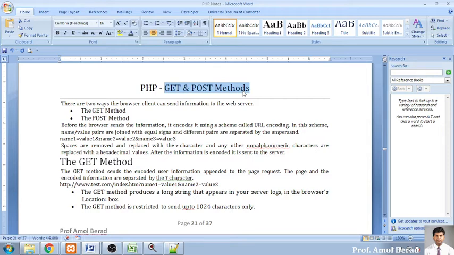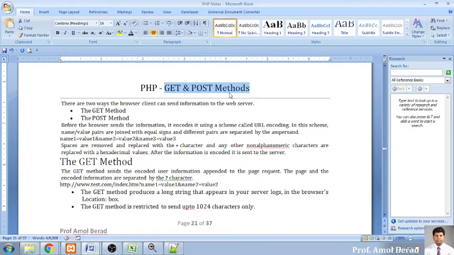Whenever you want to connect with the database and transfer a record from a screen into a database, you have to use either a GET method or a POST method. These two methods are most important as far as data transfer from one page to another is concerned, or from the client side, the first tier, into the second tier, that is the processing and business logic, and into the database. So GET and POST methods are most important.